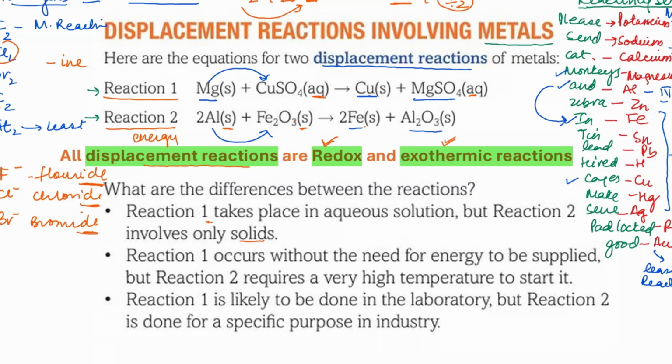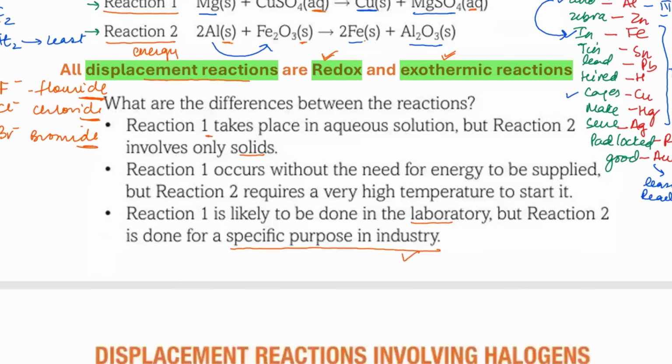Reaction 1 is likely to be done in the laboratory, but reaction 2 is done for a specific purpose in the industry. It requires a large amount of heat energy, so it is done under special conditions, when the need arises, specifically in industrial processes.